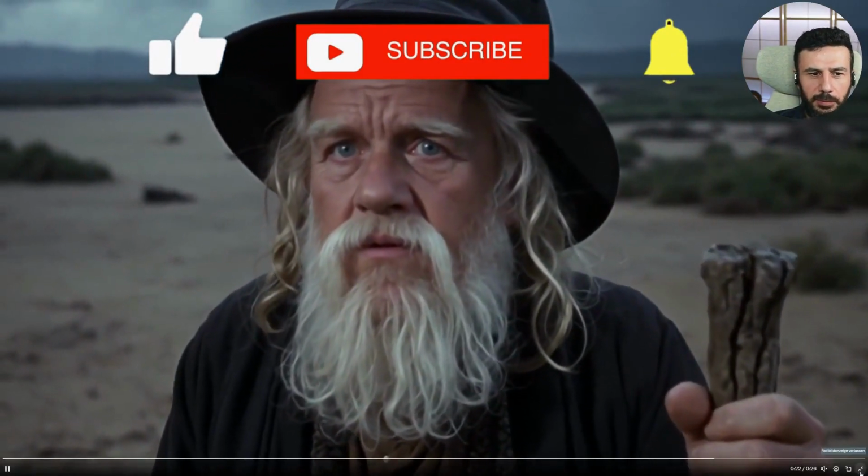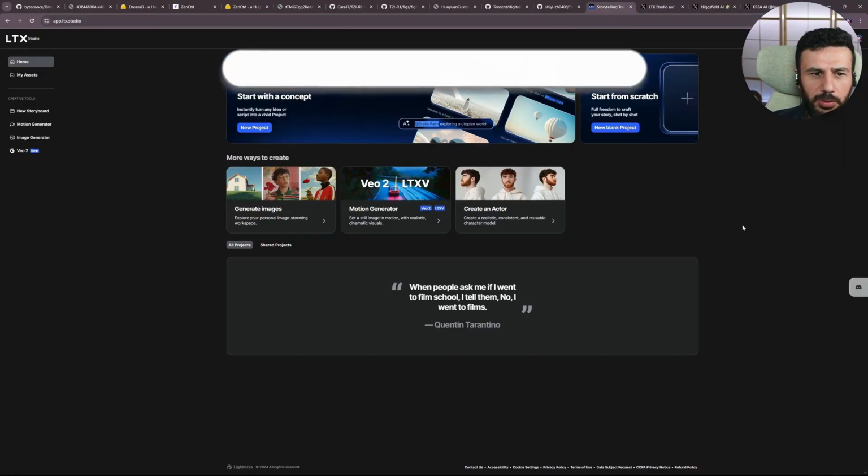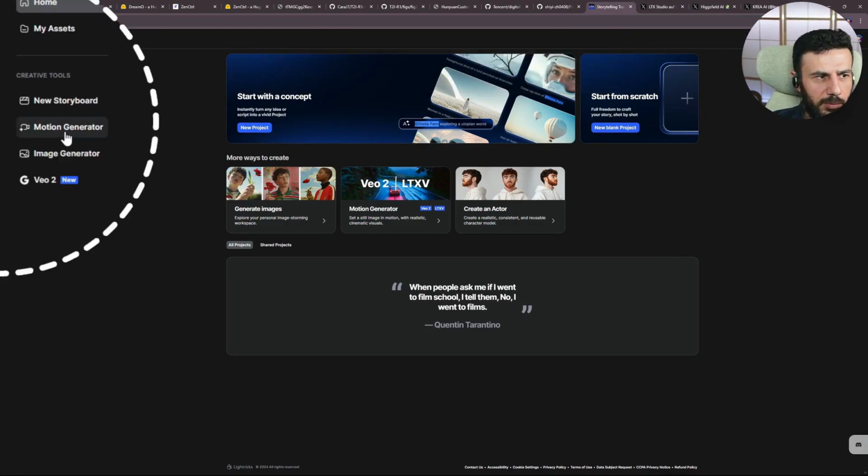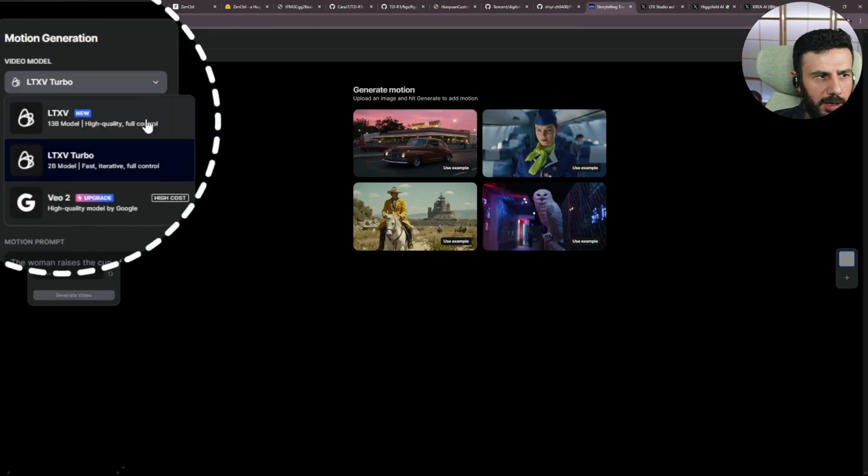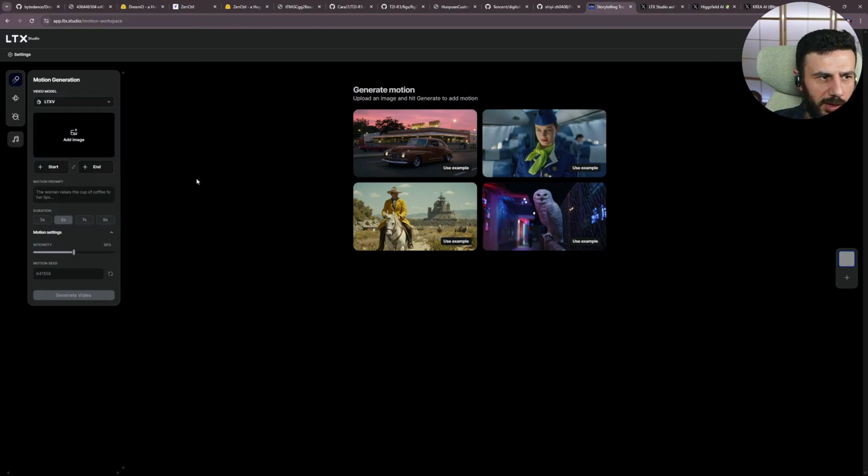We'll be using LTX Studio. You can also use it on the website if you can't install it locally. To use the new model, click on Motion Generator on the left, and up here you can select the LTXV model, not Turbo, that's the old one, LTXV, and then you can use the new version. Have fun, and I'm looking forward to it.